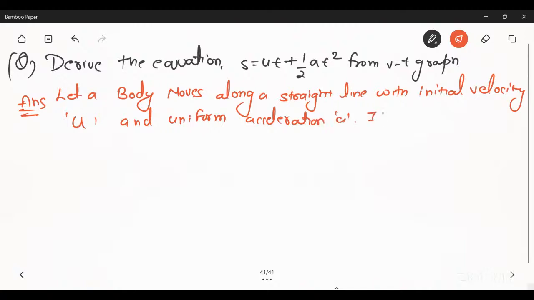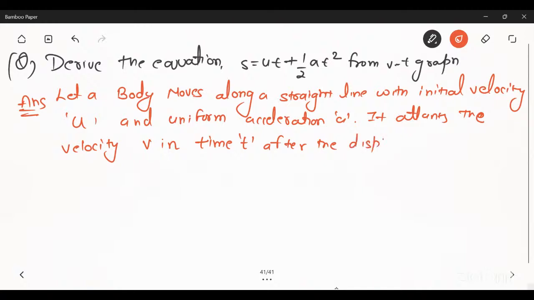It attains the velocity v in time t after the displacement s.